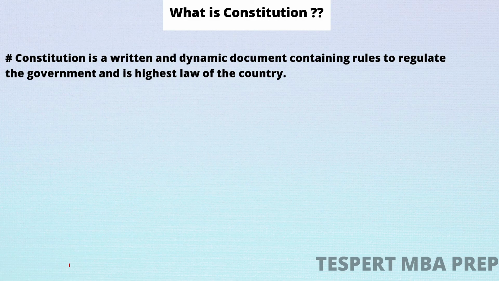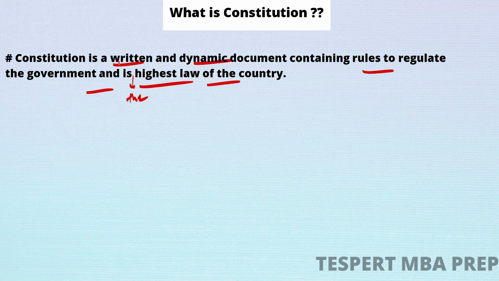First, what is a constitution? What is the meaning of constitution? If we go by the definition, a constitution simply is a written and dynamic document which contains rules to regulate the government and is the highest law of the country. Okay, let us decode it.